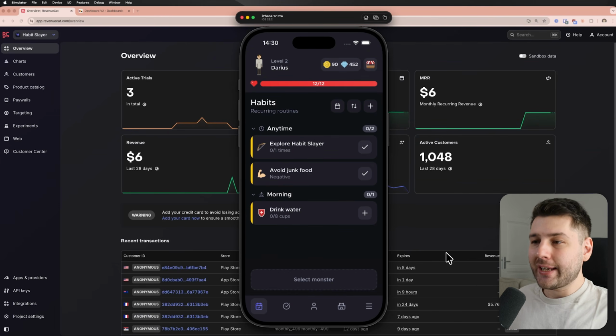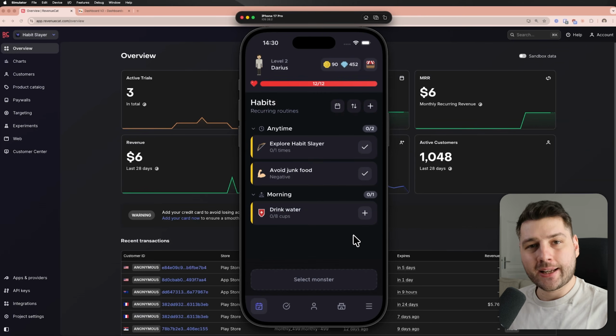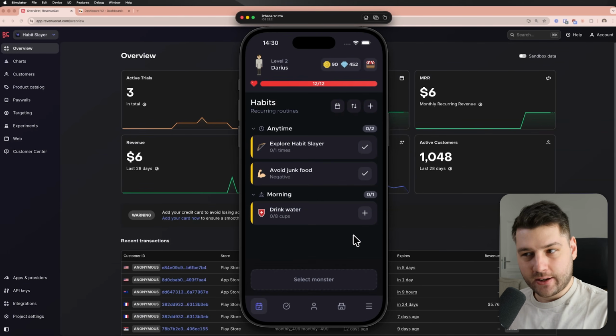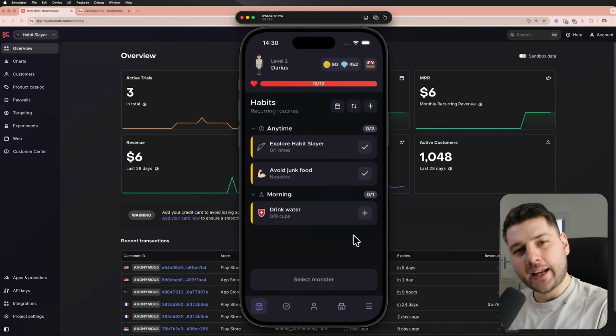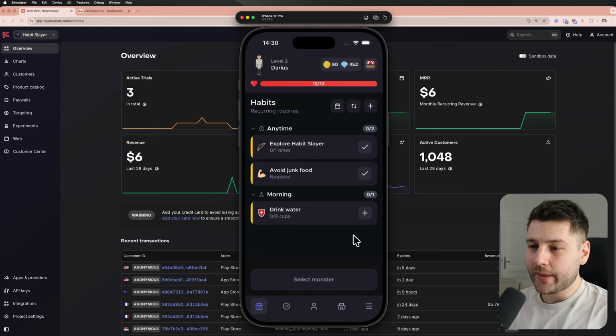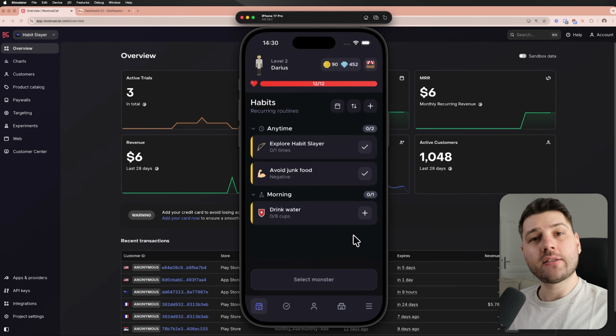Now let me show you the actual paywall and show you how monetization actually looks on HabitSlayer, so we can maybe try to figure things out. And then once I show you, if you have any ideas, any thoughts, or anything like that, please do leave it in the comments down below. I would love to get your insights so we can together hopefully improve this and make this profitable.